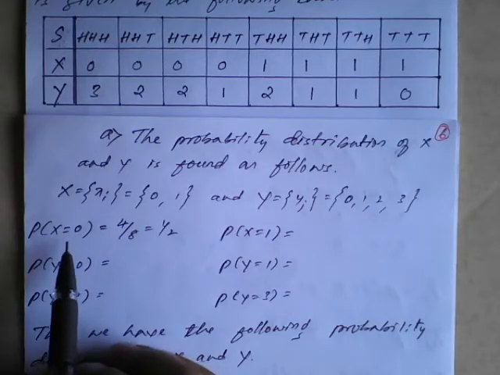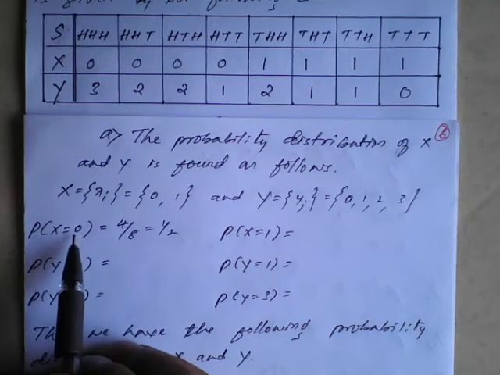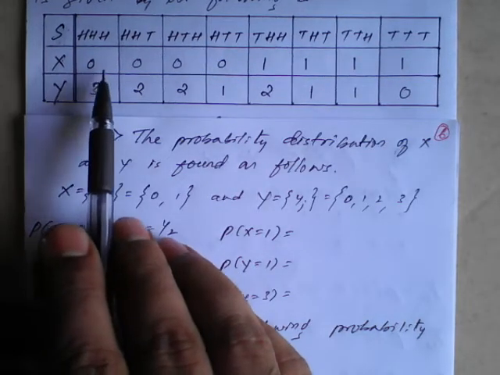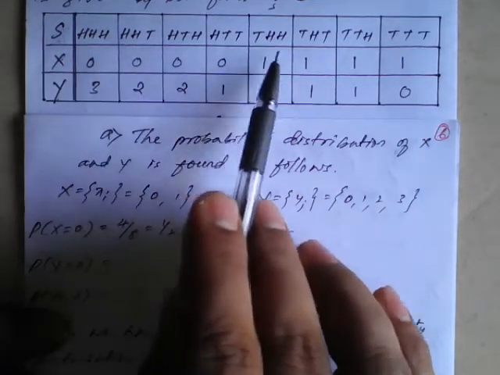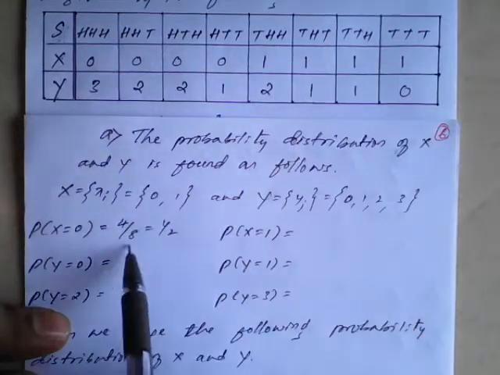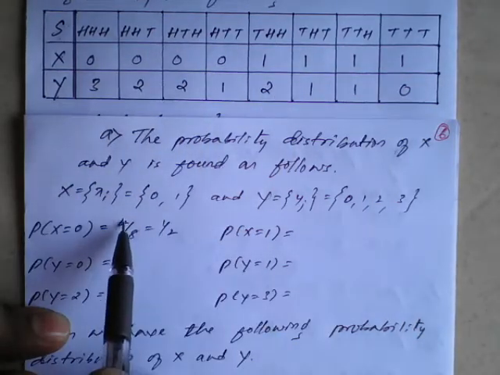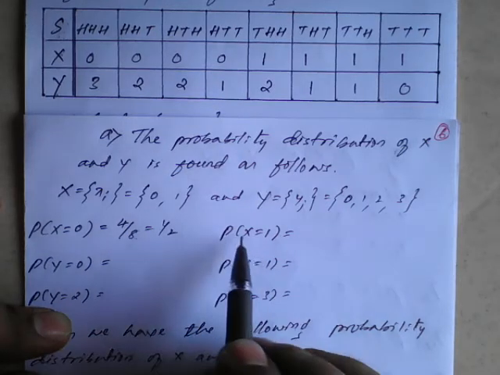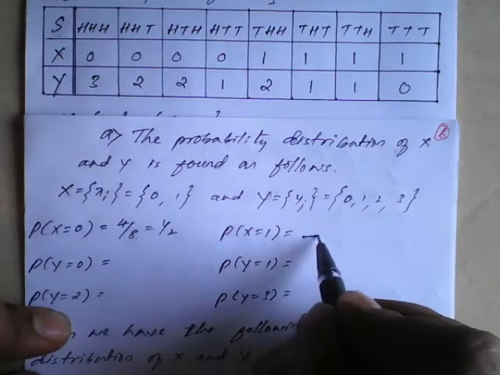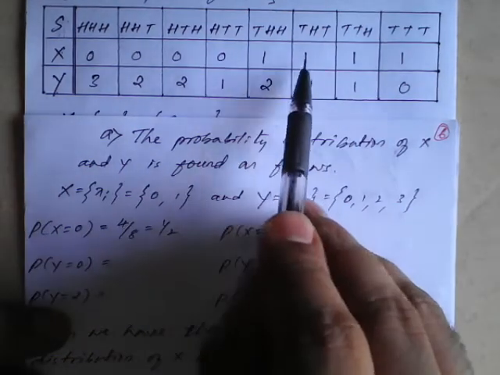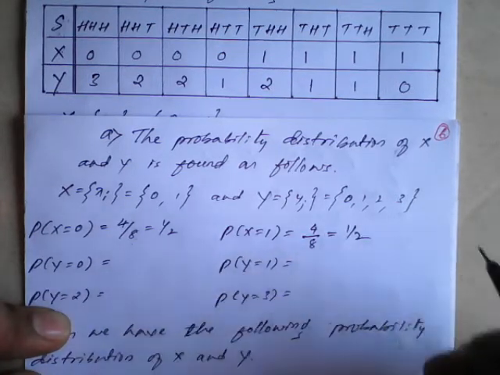Now just see, we need to check the probability of capital X equal to 0. For X equal to 0, you go to the X column. How many zeros are there? We have a total of 8 outcomes: 1, 2, 3, 4, 5, 6, 7, 8. Out of 8, 4 are 0. So 4 upon 8 is 1 by 2. Now P of X equal to 1: how many ones are there out of 8? 1, 2, 3, 4. So this is also 4, and this is also 1 by 2.